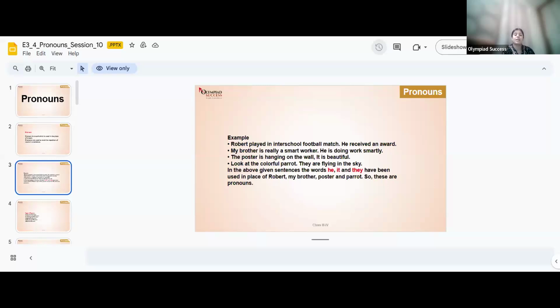What are these? Yes, the words he, it, and they are pronouns. Okay. Now we are going to see types of pronouns.